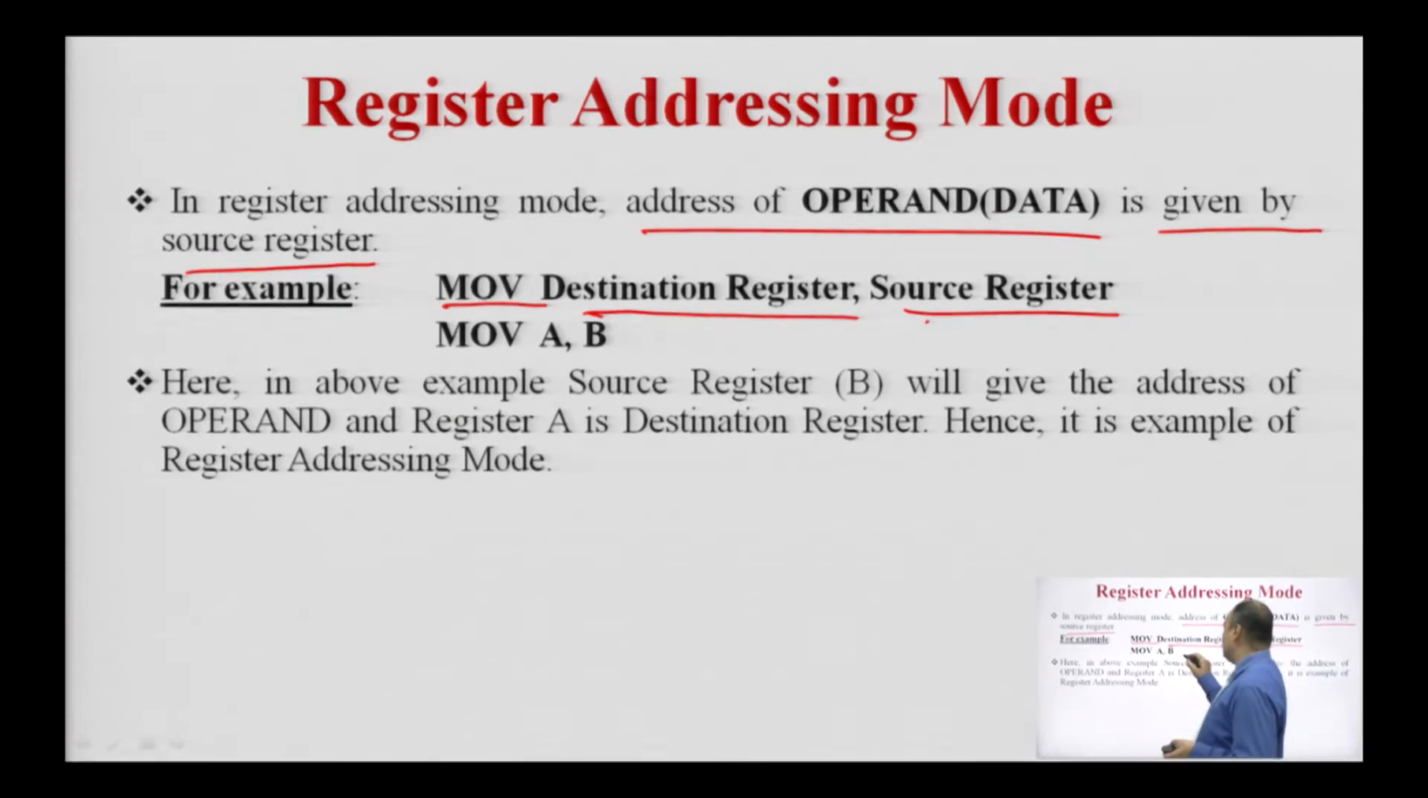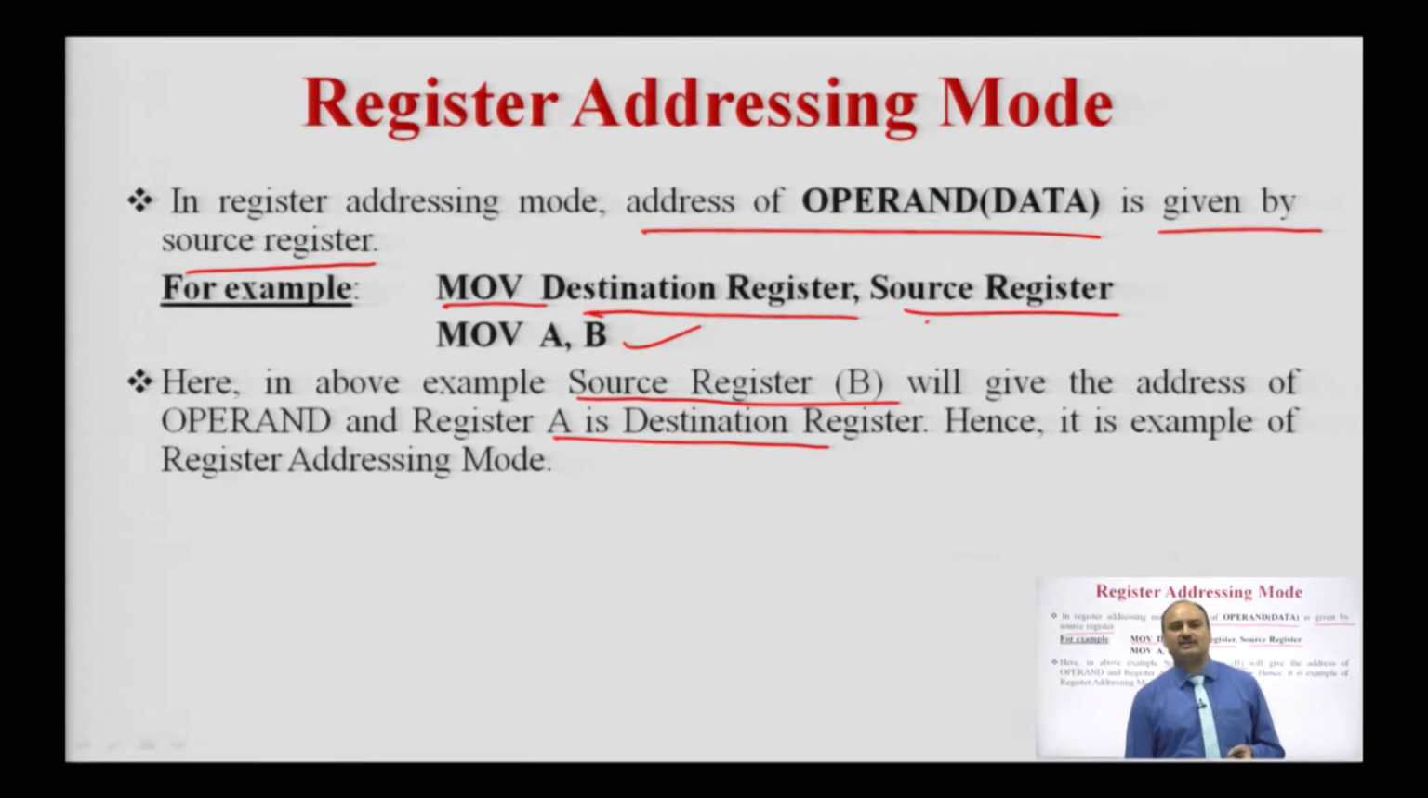The example is MOV A, B. In this instruction, the B register acts as the source register and the accumulator acts as the destination register. So, when the processor executes this instruction MOV A, B, it will transfer the data or operand from the source register, which is the B register, to the accumulator, which is the A register. Here the address of the operand is given by the source register, that is why it is an example of register addressing mode.